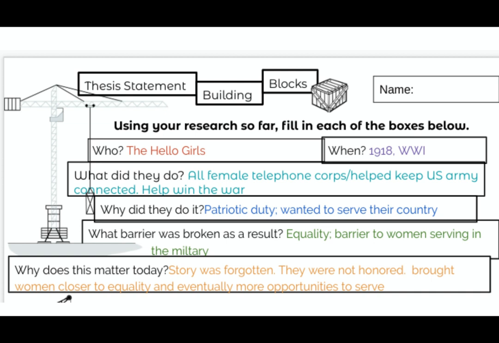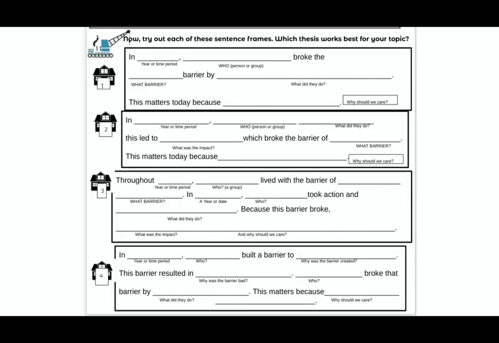And now this is the tricky part, trying to think about what barrier was broken. Definitely the barrier was to equality and also the barrier of them not being able to serve in the military. Finally, the last box, why does this matter today? It matters because these women were not given the treatment they deserved, but also because now we know women can serve in all positions in the armed forces, and that makes a big difference. And we have to kind of honor what came before and how that happened.